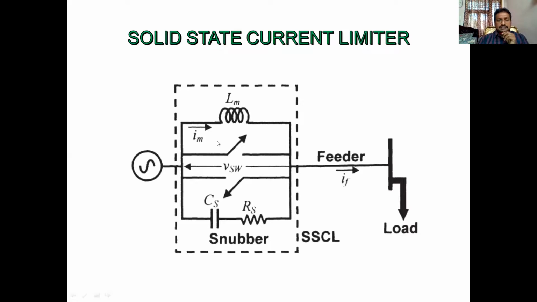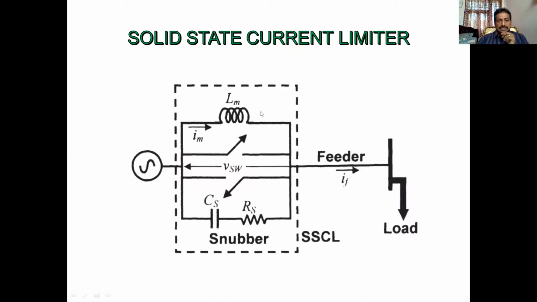And along with a current limiting inductive reactor, this LM is written. And another circuit is called a snubber circuit, this RS and CS. This total picture is indicated as a solid state current limiter.